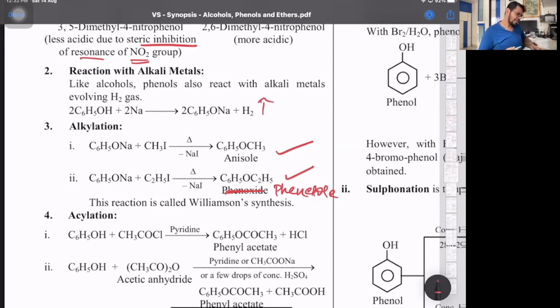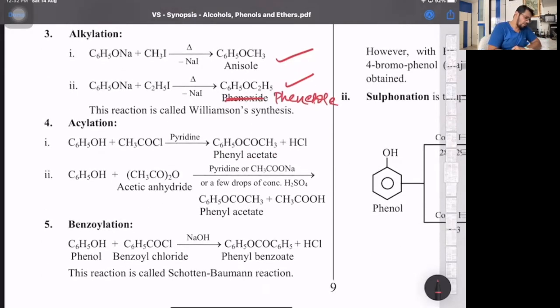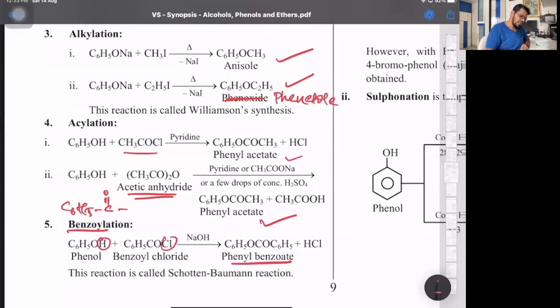Okay. Then acylation, formation of ester. Phenol plus acetyl chloride, like how alcohol plus acetyl chloride gives you ester, same with this, forms phenyl acetate, or with acetic anhydride also it gives the respective ester. And like acetylation, we can also have benzoylation, matlab the benzoyl group. What is the benzoyl group? C6H5CO group. So generalized acylation is RC double bond O. So R is CH3, acetyl, R is C6H5, benzoyl. So phenol plus benzoyl chloride, that forms phenyl benzoate, which is also called Schotten-Baumann reaction.